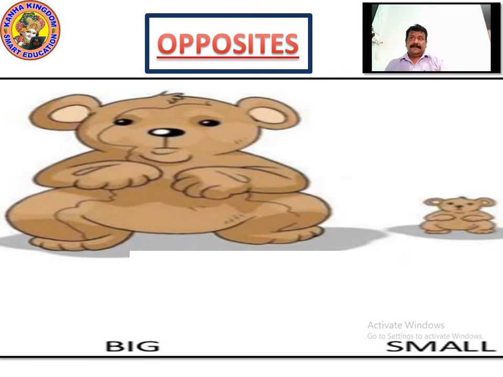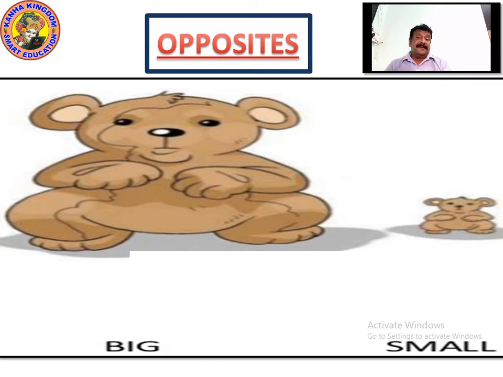Here, look at the screens now. It says big and small. These are the, what do you call, teddy bear? Yes, there are two teddy bears. The one is very young, small. Other one is big, a little old one. This is big. So now you can see the difference. This is a bigger one and that's the smaller one.